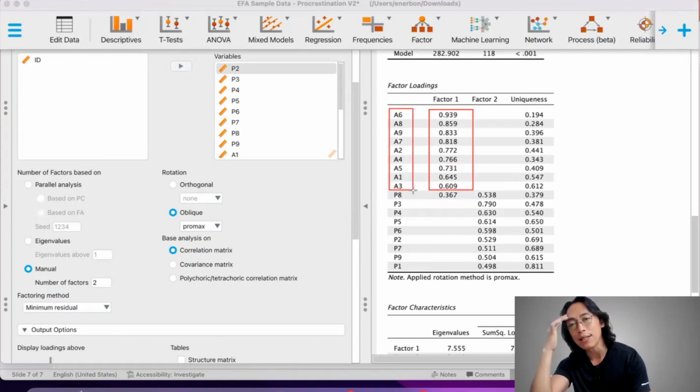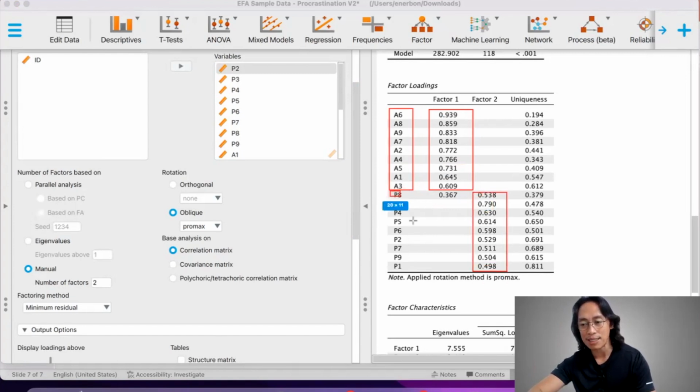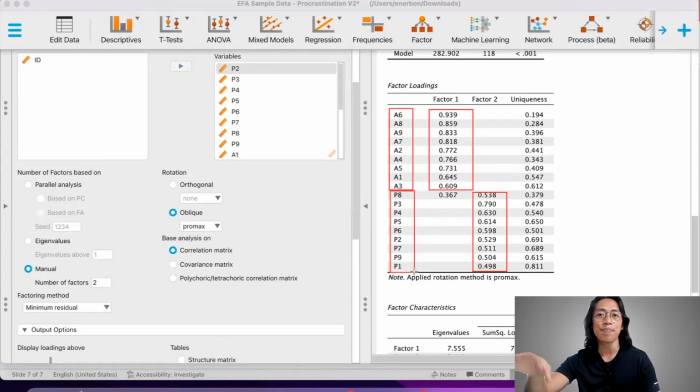are pertaining to active procrastination items, and this is factor 2. All of them pertaining to passive procrastination items. Is it possible that when they cluster, some active procrastination items would cluster together with passive procrastination items? Yes, that happens all the time. And so what do you do? Then you try to look at the items. Was there an error in labeling the item?